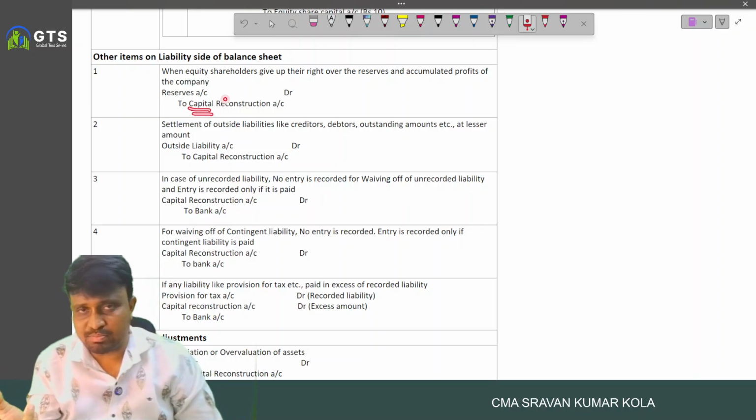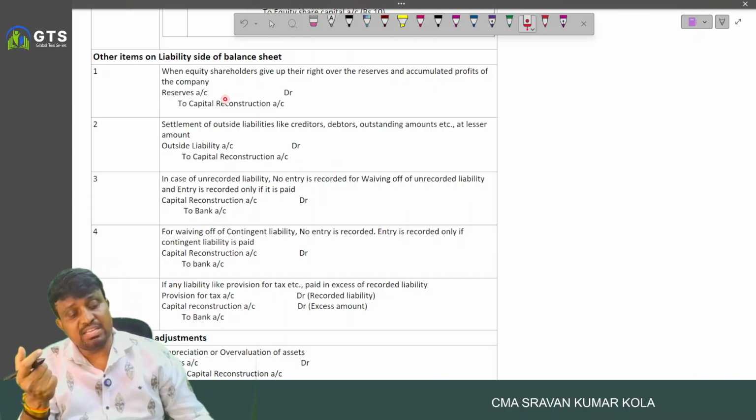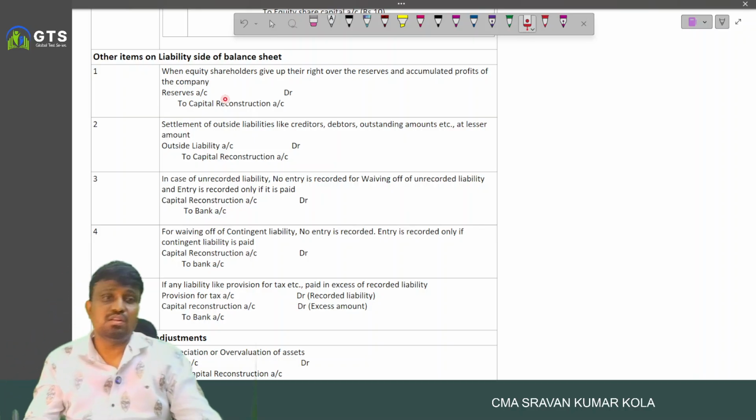Generally, we don't have reserves and surplus because we do internal reconstruction only when the company is having losses, nothing but profit and loss account debit balance. That's why we only used reserves.